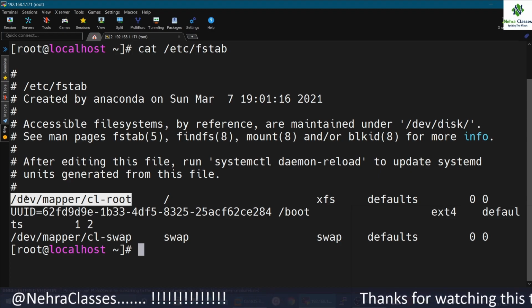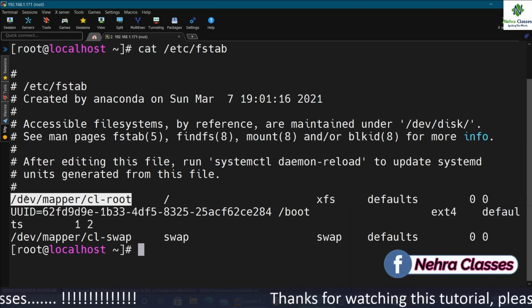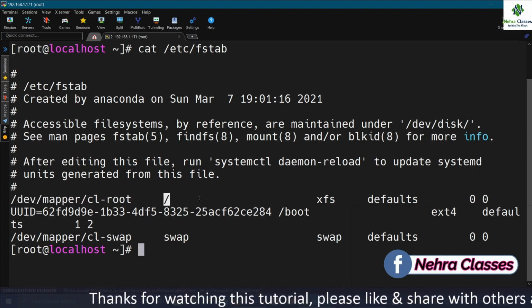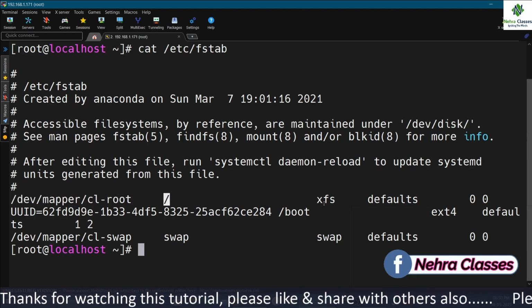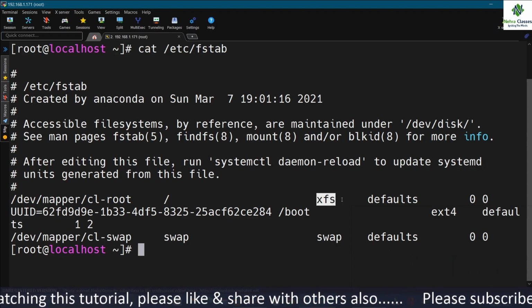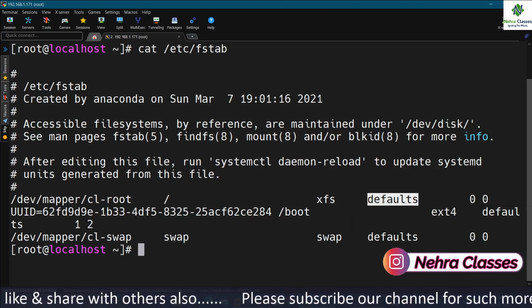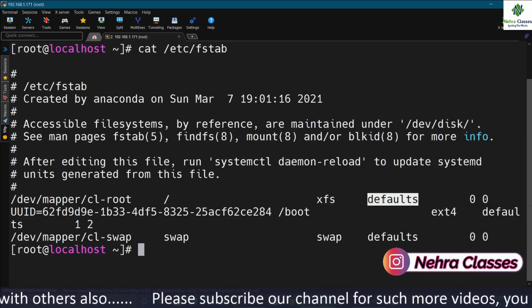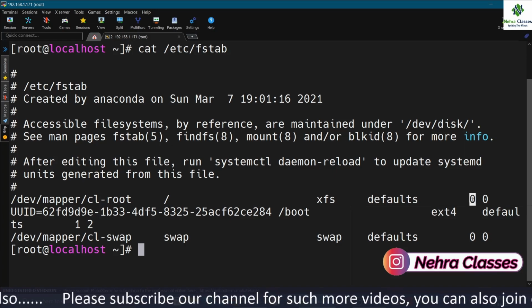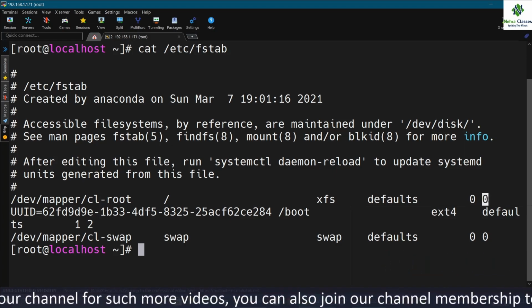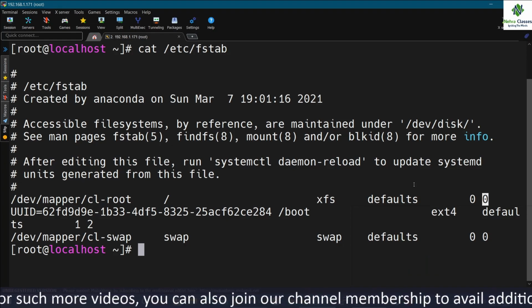The first entry here shows the device. The second entry shows the mount point. The third entry shows the file system type. The fourth one shows the options like defaults, noacl, noexec, whatever we want. The fifth one shows the backup operation, and the last one is for the file system check order.